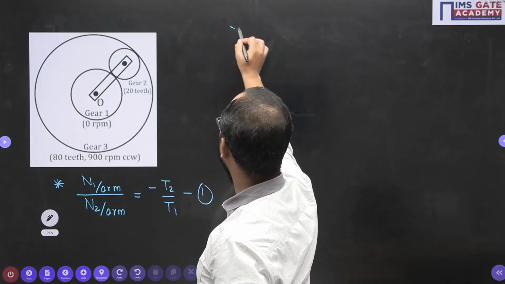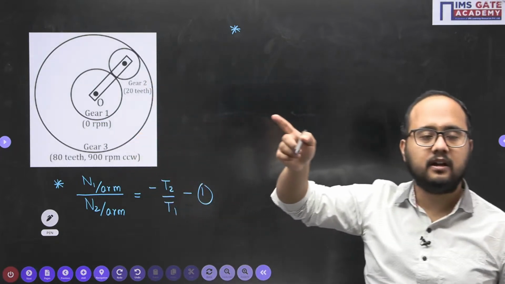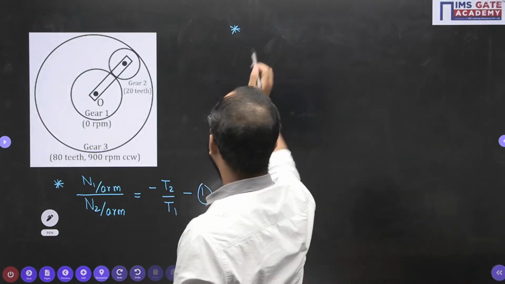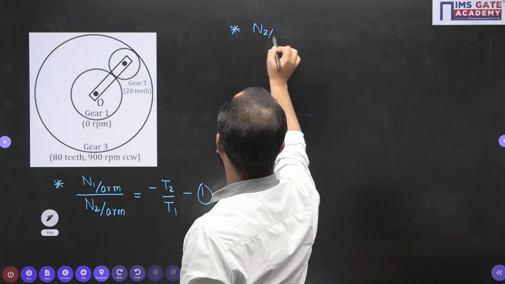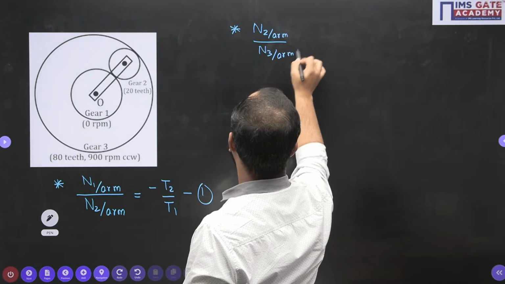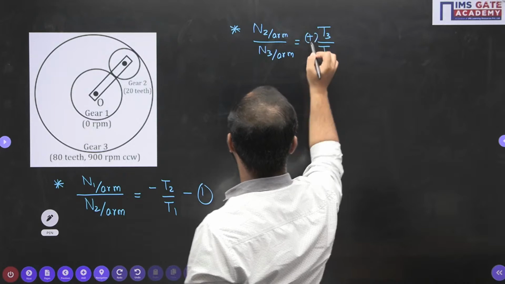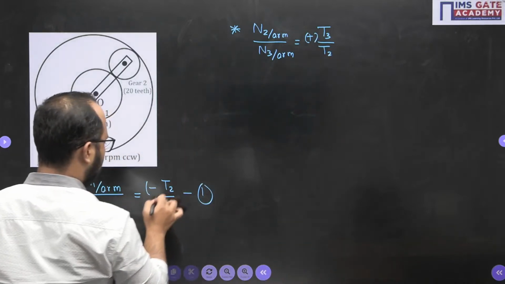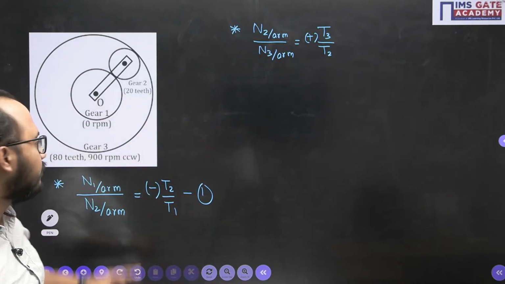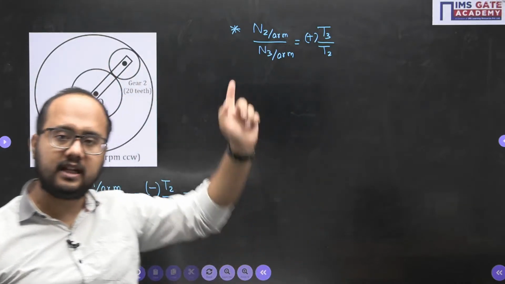Another relation: 2 and 3 are in meshing, but that meshing will be internal meshing. So the same sense of rotation will be there. So N2 with respect to the arm, N3 with respect to the arm, T3 by T2, and here the positive sign will come. You should understand the reason for why negative and why positive. Negative because the sense of rotation is opposite between 1 and 2. But for gear 2 and 3, the sense of rotation is the same. That's why the positive sign comes.